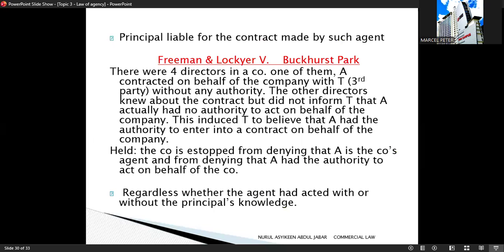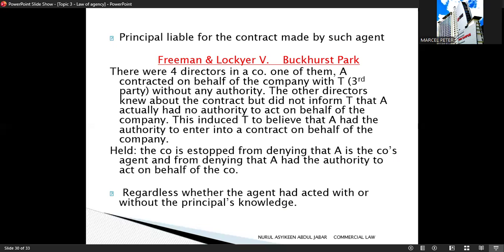So let's look at the case Freeman and Lockyer versus Buckhurst Park Properties. In this case, a company had 4 directors. One director, A, entered into a contract with a third party on behalf of the company. A had no actual authority to make the contract. However, the other directors knew about this contract and they did not inform the third party that A had no